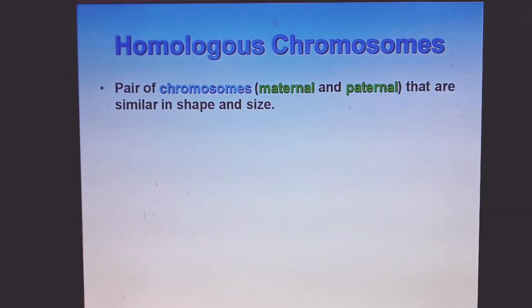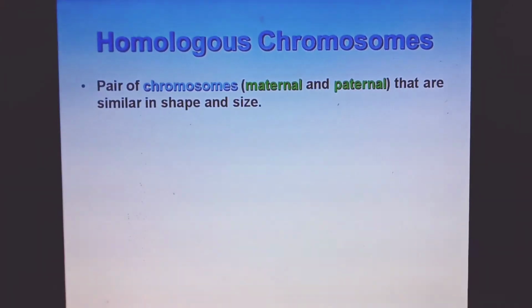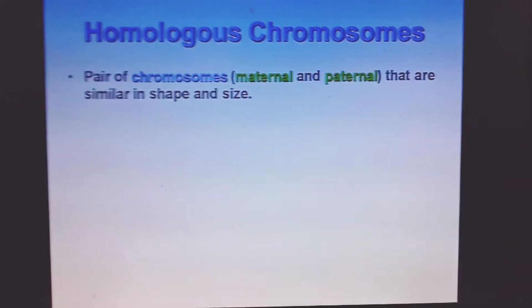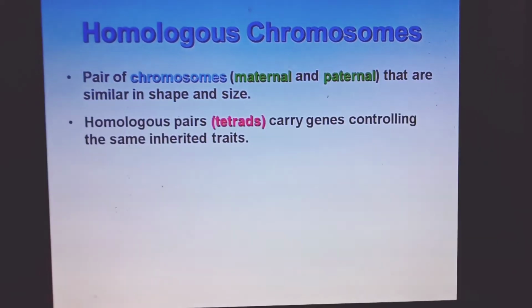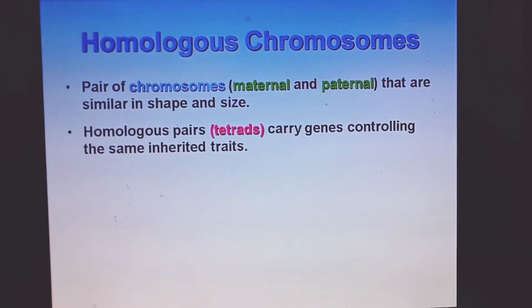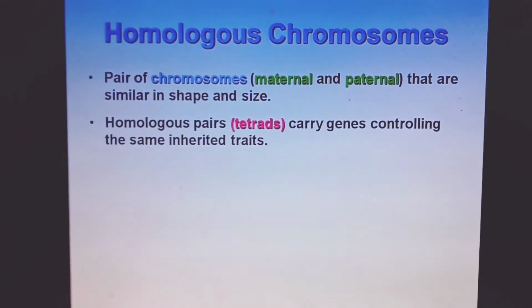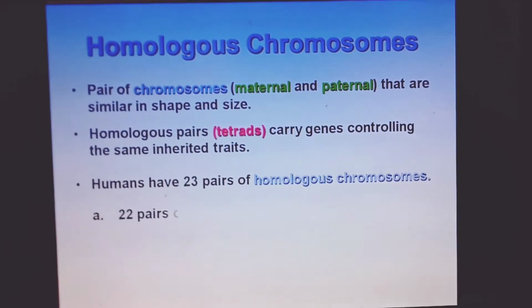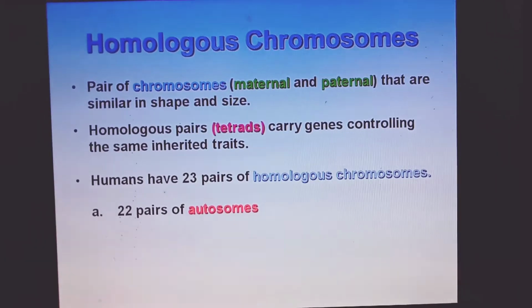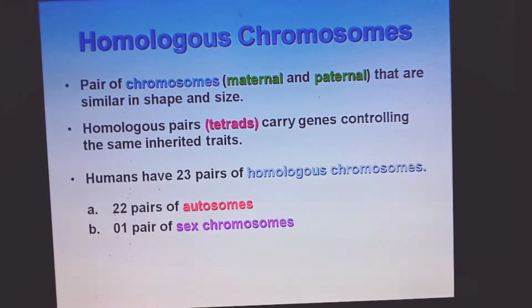What is meant by homologous chromosomes? A pair of chromosomes, from maternal and paternal, that are similar in shape and size are called homologous chromosomes. Homologous pairs, otherwise called tetrads, carry genes controlling the same traits. Humans have 23 pairs of homologous chromosomes, of which 22 pairs are autosomes and the remaining 1 pair is called sex chromosomes.